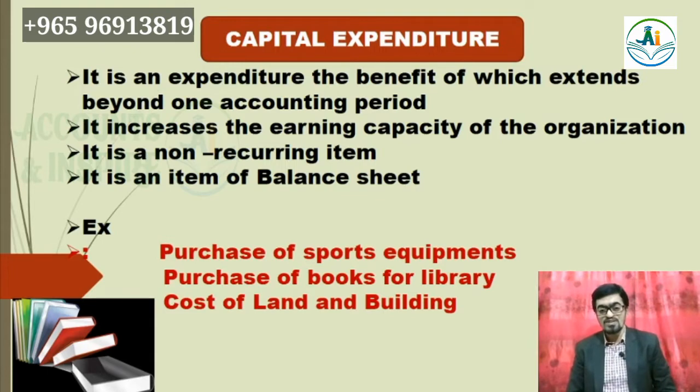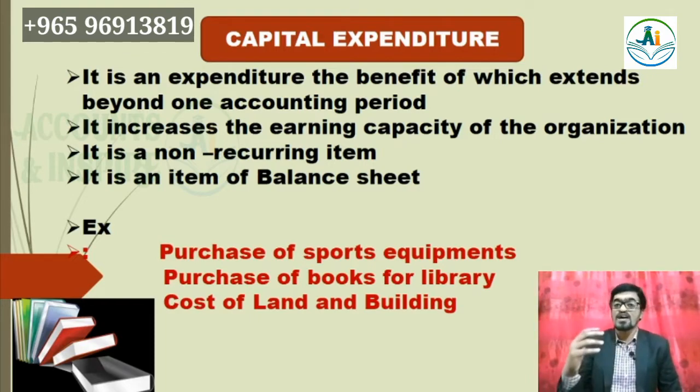My dear friends, so expenditure, the benefit of which extends beyond one accounting period, that expenditure we may call capital expenditure. Hope you understood. Let's see some examples: purchase of sports equipment, purchase of books for the library, cost of land and building.